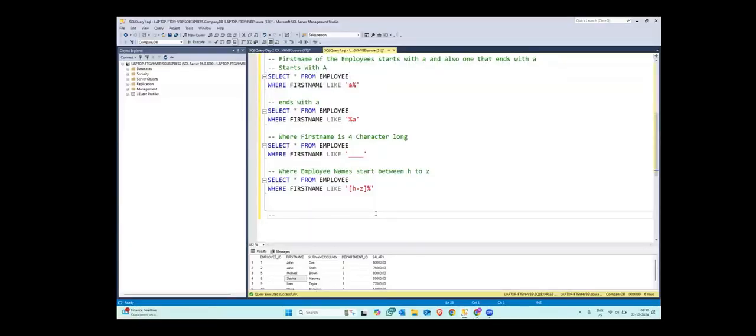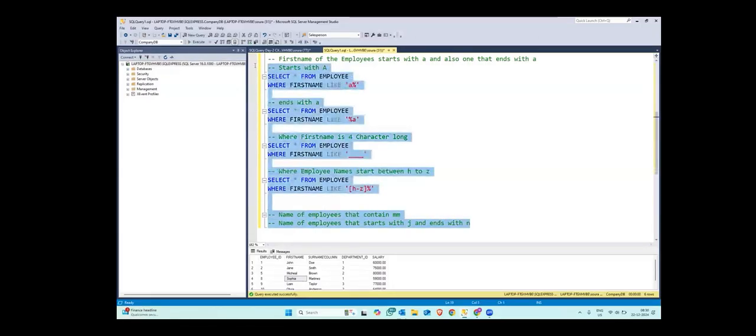And first is name of employees that contain MM, and then name of employee that starts with J and ends with N. So do these two questions along with this query, and just let me know the solution of these two in the chat box.